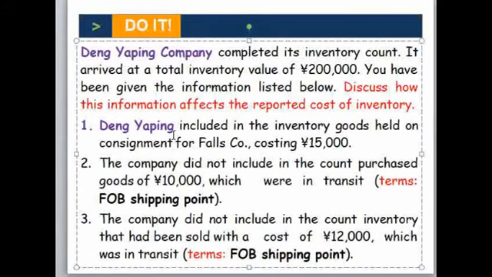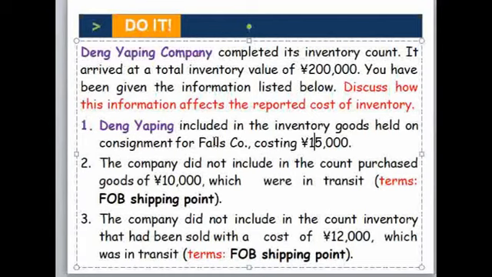One: the company included inventory goods held on consignment for the other company. Look, the company is the consignee, and the other corporation is the consignor. So the company received the good from the other corporation. Who is the owner of the good? That is the other corporation. Therefore, the company is not the owner of the good, whose balance is 15,000. Therefore, it must be reduced because it is not the owner of the good.